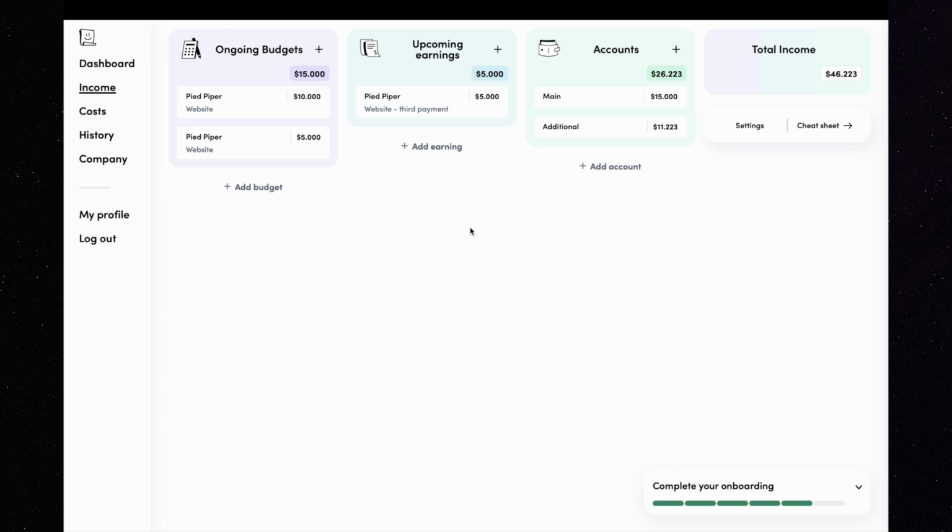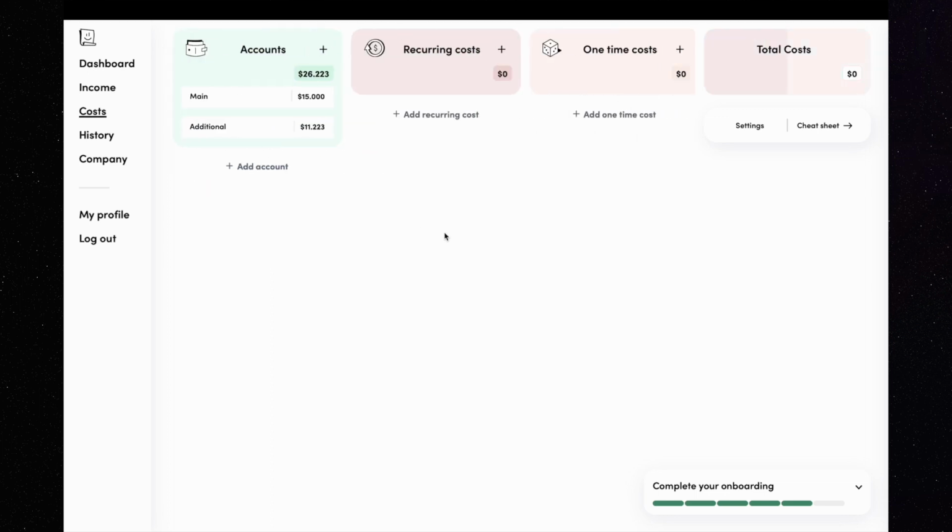Now that we got through all the income page functions and features, let's move to the costs page, which works a bit differently. As you can see on the costs page, you also have 3 columns. Let's start from the right. We have one-time costs, in which you can add the costs that are not repeated. Let's say you need to buy a one-time license of some software, or you would like to buy a new camera or a new MacBook. It's a one-time cost if you purchase it by paying the whole price upfront.